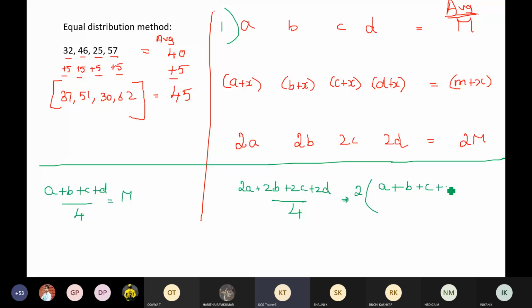A plus B plus C plus D divided by 4, you know this value is equal to M. So the answer is 2M. Okay. If each term is added by X, then the average will also be added by X. If each term is multiplied by some number, the average will also be multiplied by the same number.